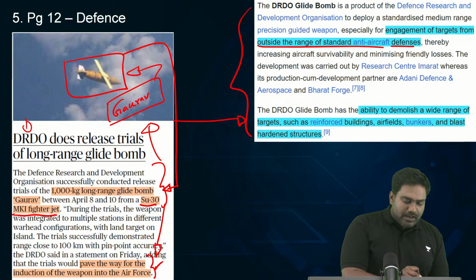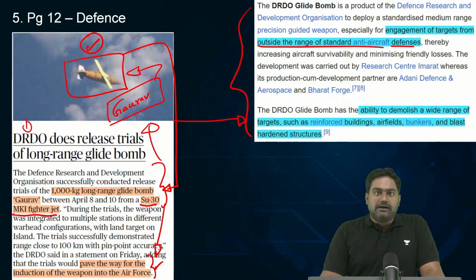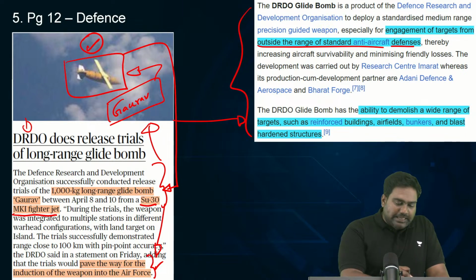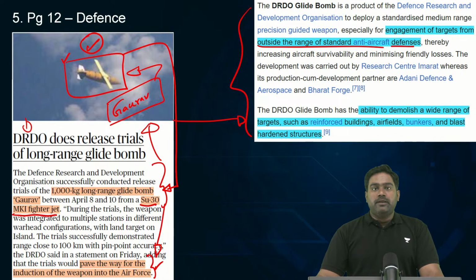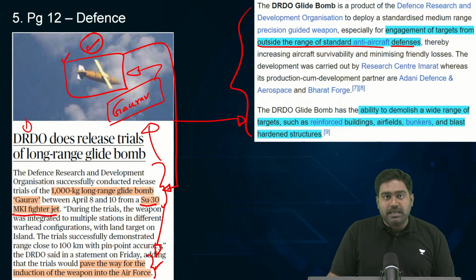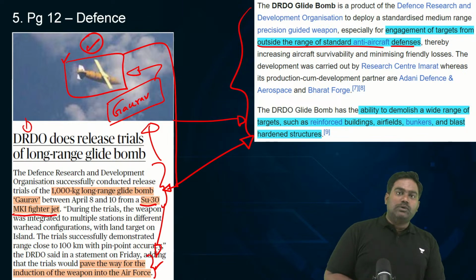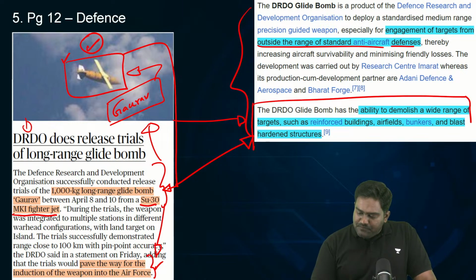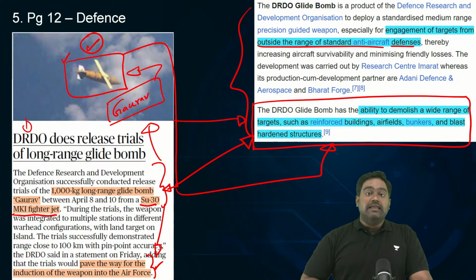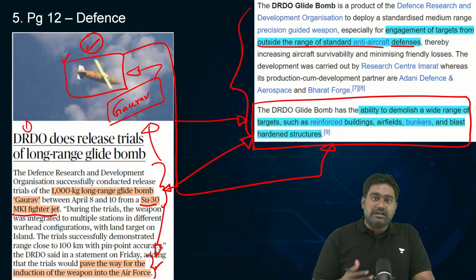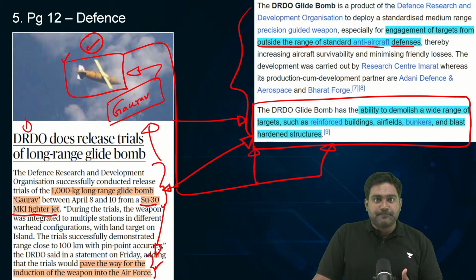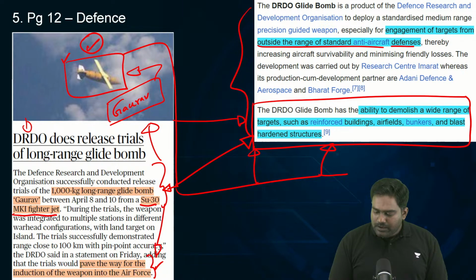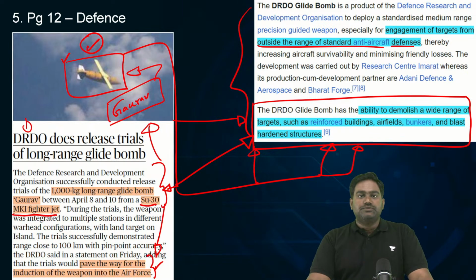These bombs, when they are deployed through an aircraft, through a fighter jet like the Sukhoi 30, they can glide, they can be maneuvered in flight easily. Thus, you can try and avoid or evade radar detection from the enemy, slowly glide them, maneuver them towards the target, and they can be very, very effective in destroying reinforced buildings, underground bunkers, and hardened structures. So, missile facilities, military bases, other military strategic installations can be targeted. Underground installations can be hit by using such heavy long range glide bombs.